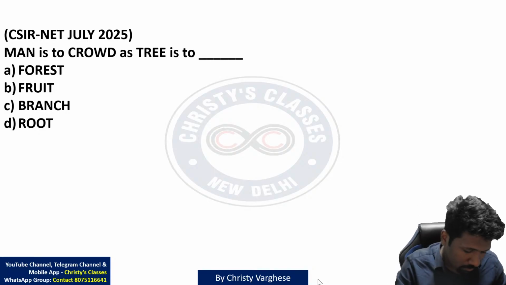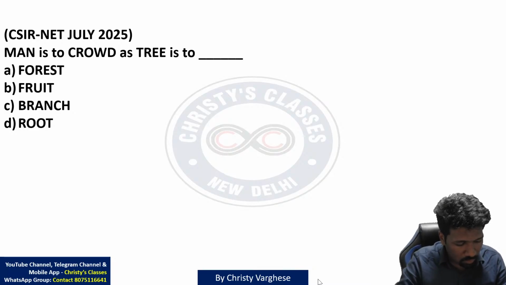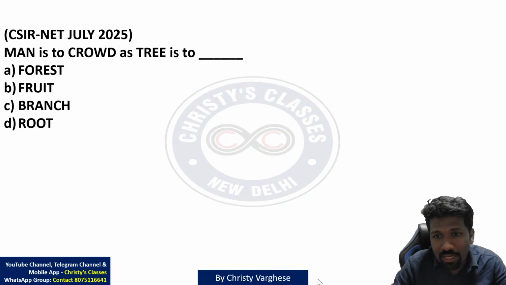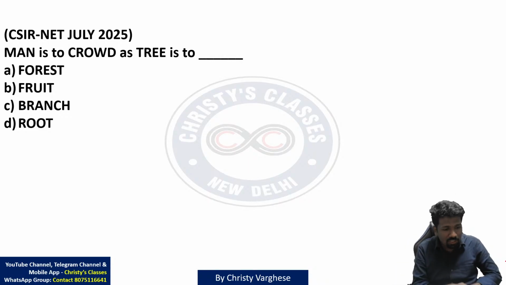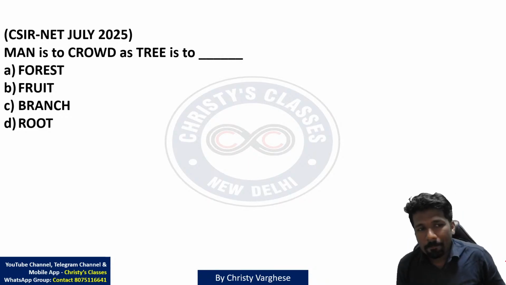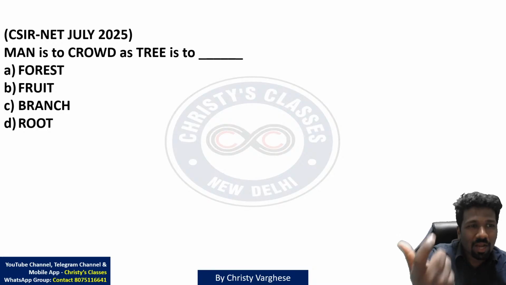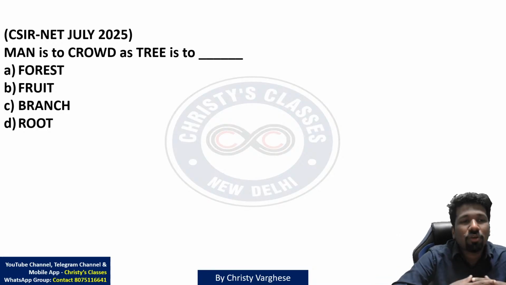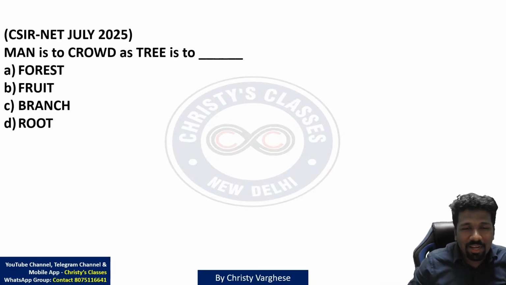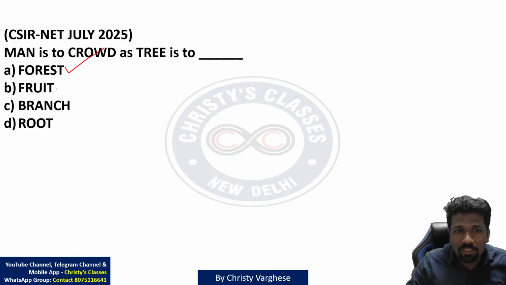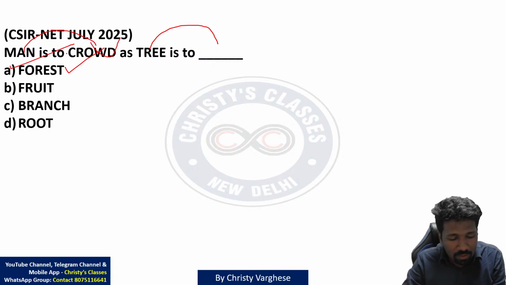If you got an answer. Very simple question, na? So analogy, there are different types of analogy. This type of analogy is called part to whole relation. Man is a part of the whole crowd, or different men together make a crowd, na? Similarly, tree is part of the whole forest. Tree is part of forest, man is part of crowd. So option A is the correct answer. सबको clear है ना?